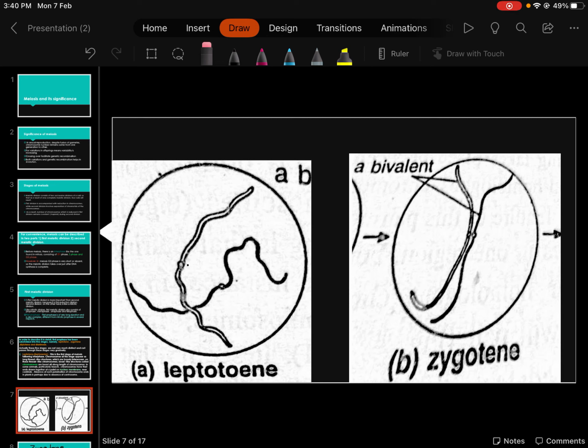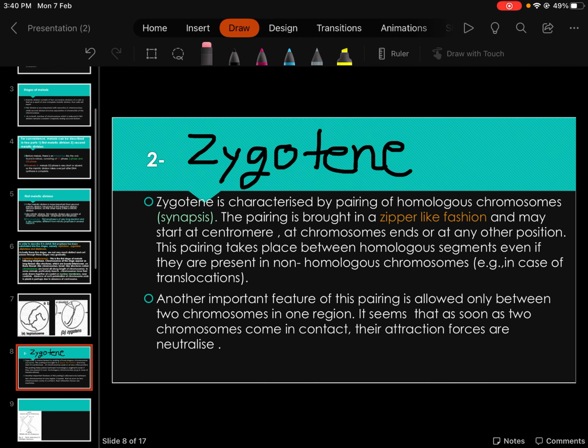For one part they will be close and the other part separate, like a zipper. When we close a zipper, one part is closed first. Synapsis is very important in zygotene. That's why it is called zygotene, because two homologous chromosomes are coming near each other.